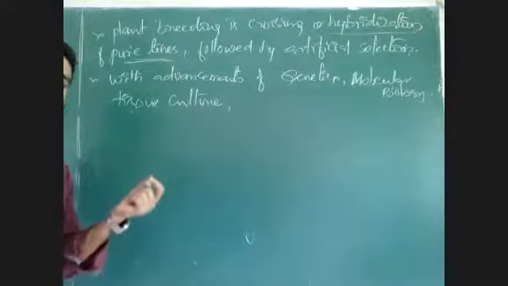Molecular biology is the science that involves the study of DNA, RNA and protein related processes. Tissue culture is a process where we can develop new plants by using a single cell. If we take a plant cell, from one plant cell we can develop many plants. A complete plant can be produced. That is called tissue culture.